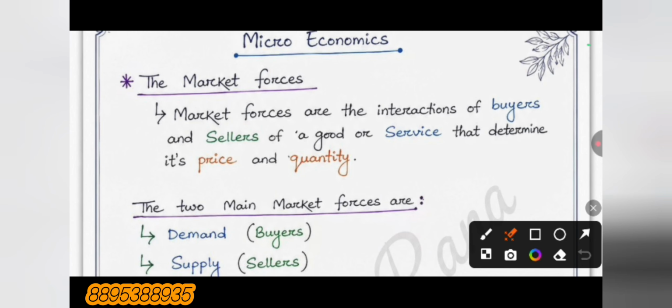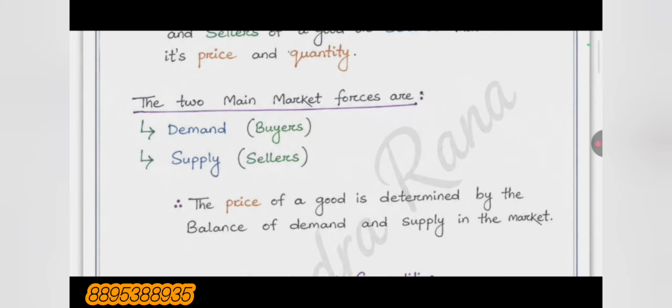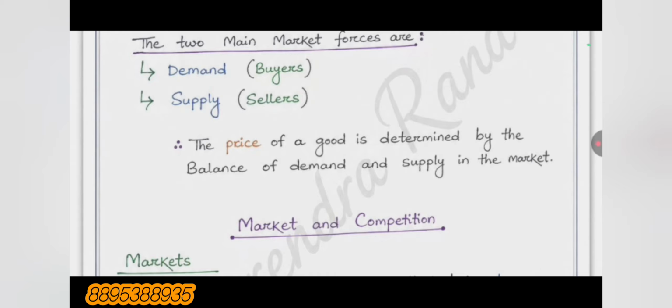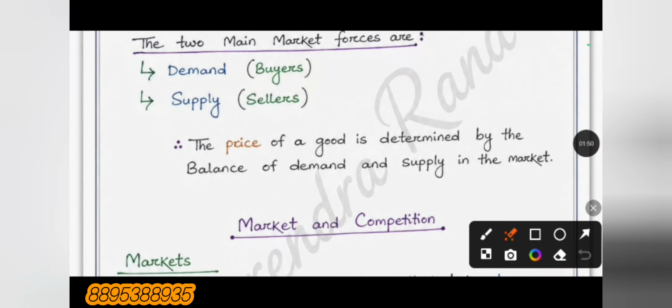There are basically two main market forces. First is demand and another one is supply. Demand is for the buyer side and supply is for the seller side. After that, this is the most important point which I have mentioned here: the price of a good is determined by the balance of demand and supply in the market.